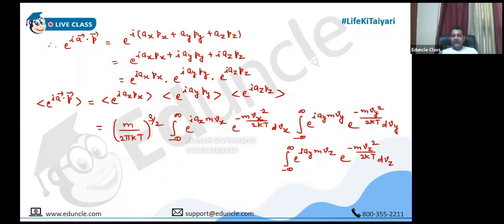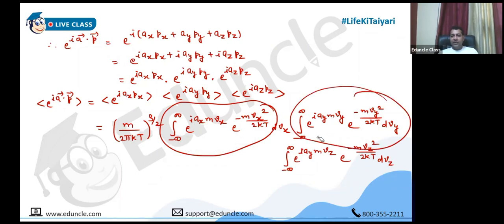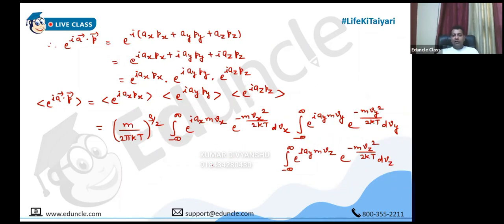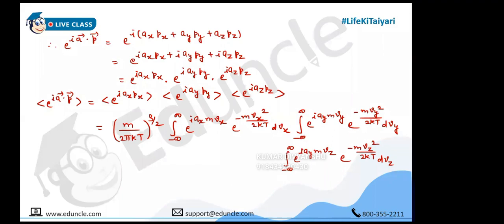Obviously, because all the integrals are similar, you can see this one is exactly like this one and this is exactly like this one. So the moment we are able to solve one integral, all the integrals will have the same value. So we will just cube the expression that we get. Clear?